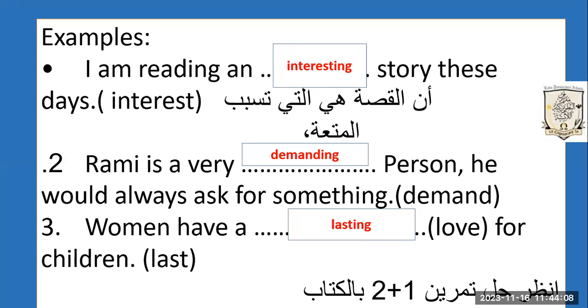If you have not done that, take a screenshot. If you look at sentence number 1, the story is interesting. And the person is demanding. He always asks for something. He always wants us to do something for him. And love is lasting. Lasting love for children.